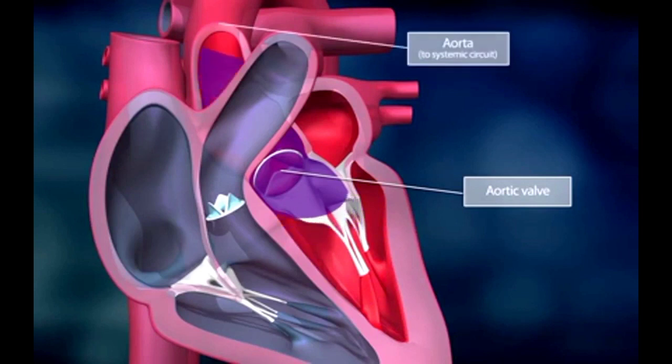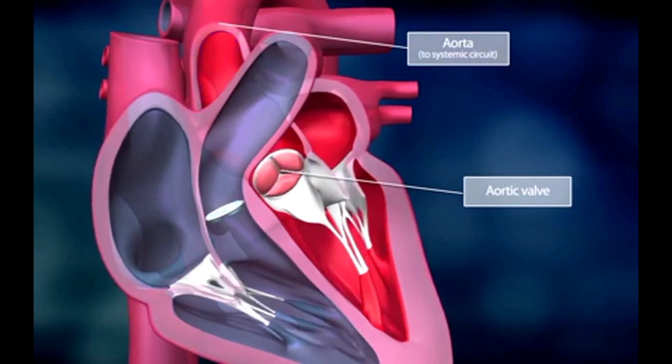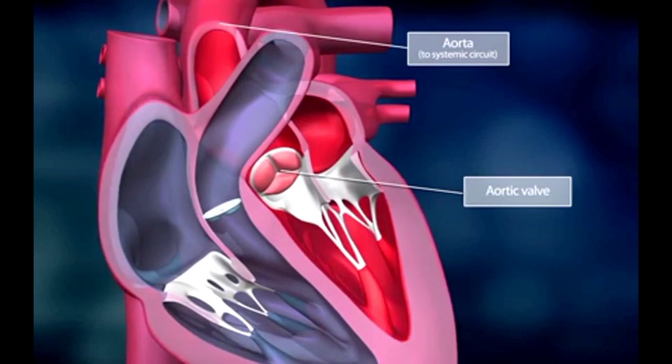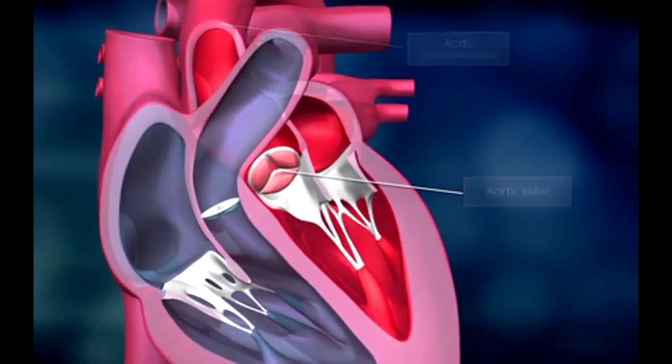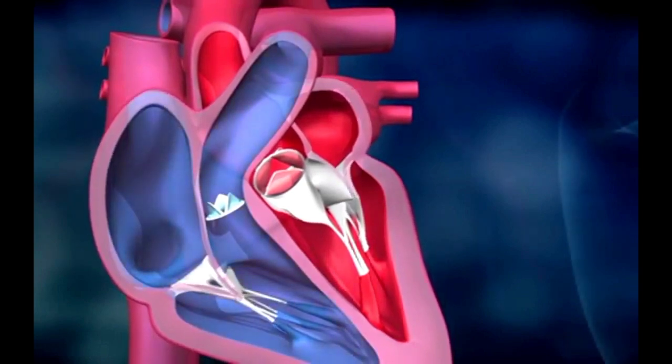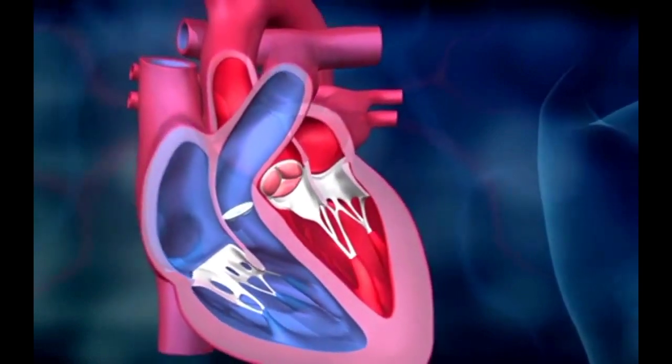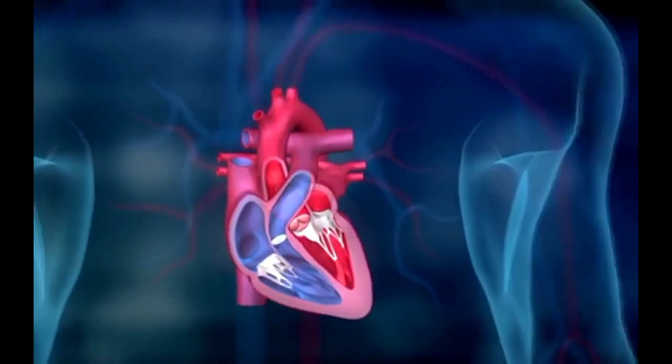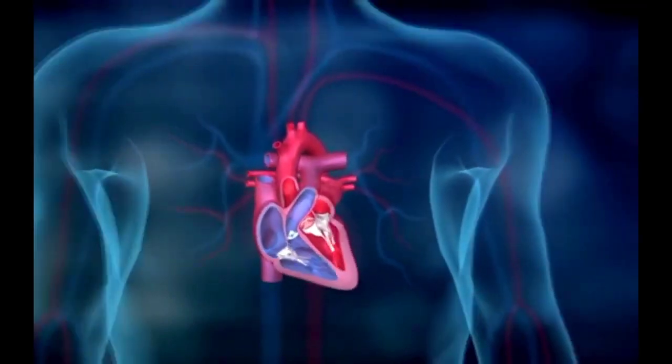Now the left ventricle contracts and the aortic valve opens. The oxygen-enriched blood flows into the aorta and is distributed to every organ in the body via the blood circulatory system. The aortic valve quickly closes to prevent backflow of blood into the left ventricle. At the same time, a new contraction takes place in the right ventricle and the systemic circulation begins anew.